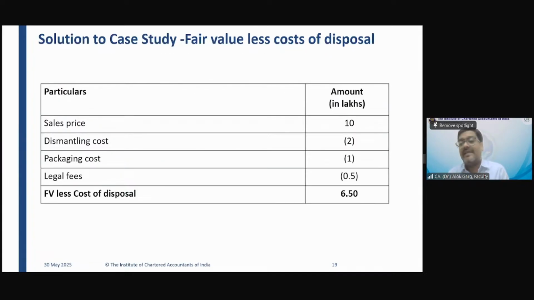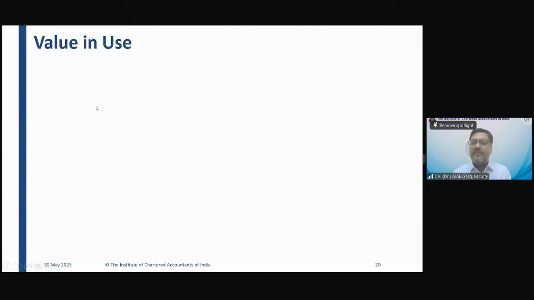And hence, as you rightly mentioned, it's 6.5 lakh. Valuation fee is not a cost to sell. Valuation fee is a cost to decide, not a cost to sell. Okay. But dismantling, packaging, legal fee, this is a cost to sell. This cost will be incurred when you take a decision to sell the asset. After taking a decision to sell the asset, when you are selling the asset, these costs will be incurred. Is that clear?